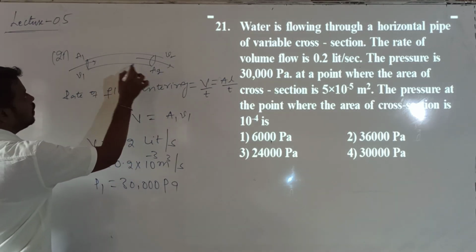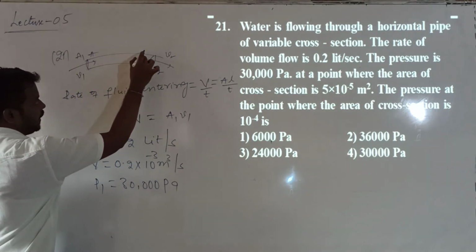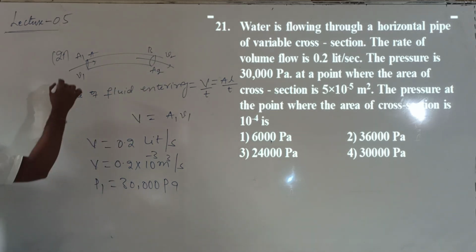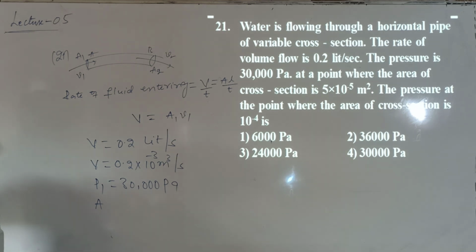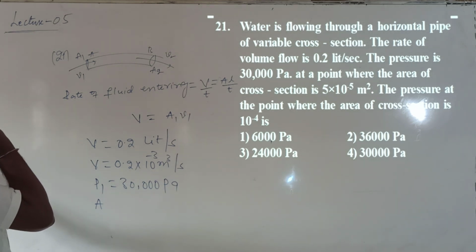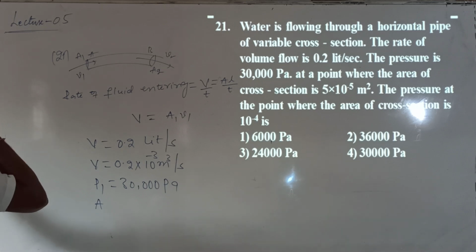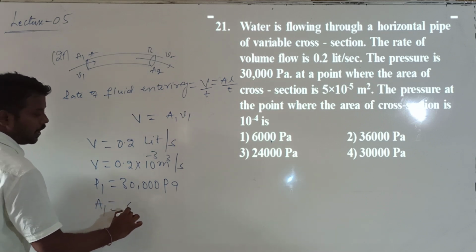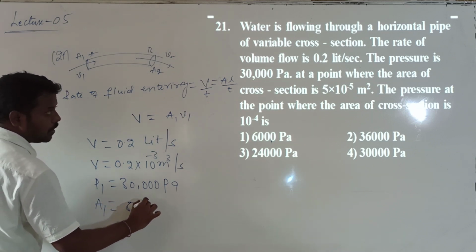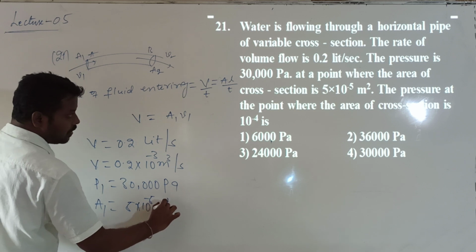Now the fluid is flowing from one point to another, A to B. The area of cross section at A, A1, is given as 5 into 10 to the power of minus 5 meter square.